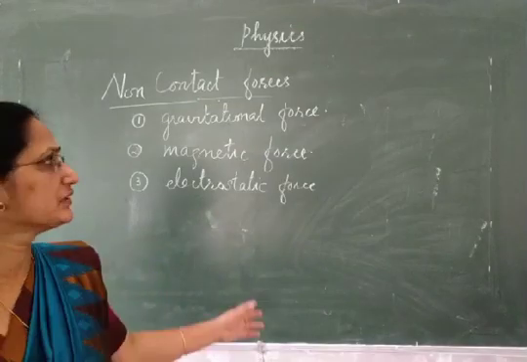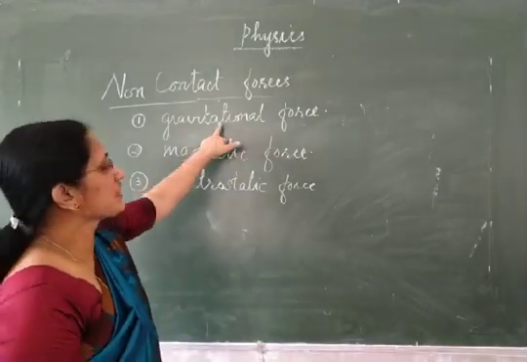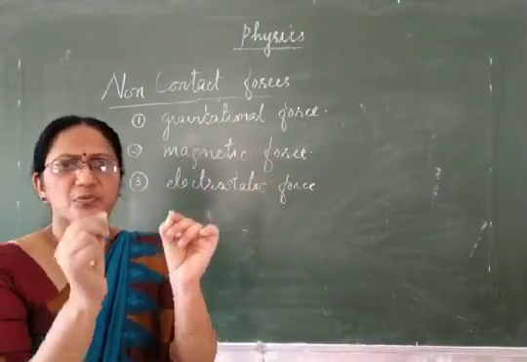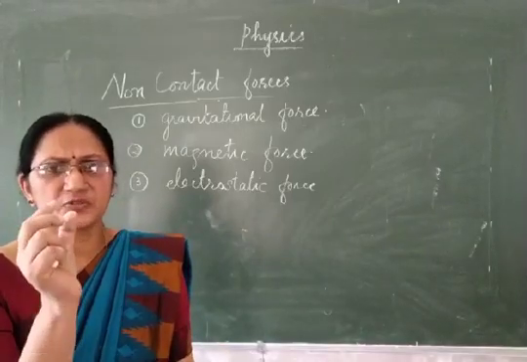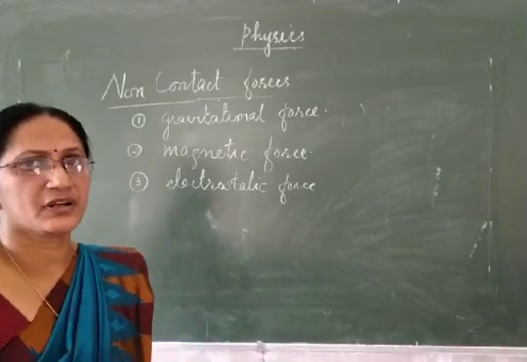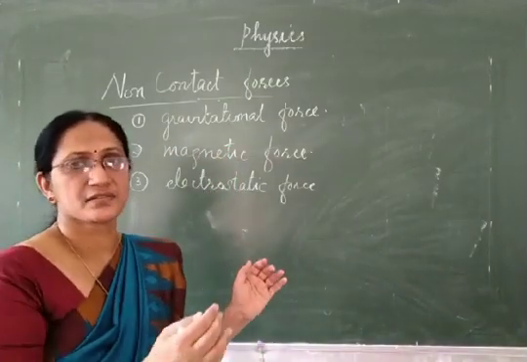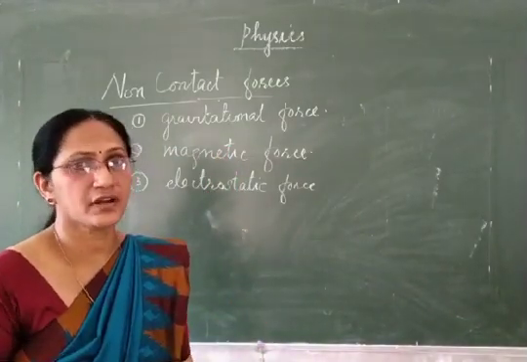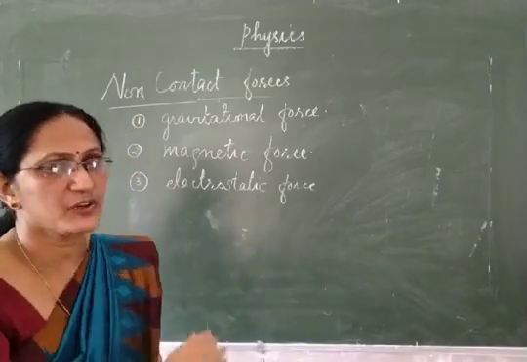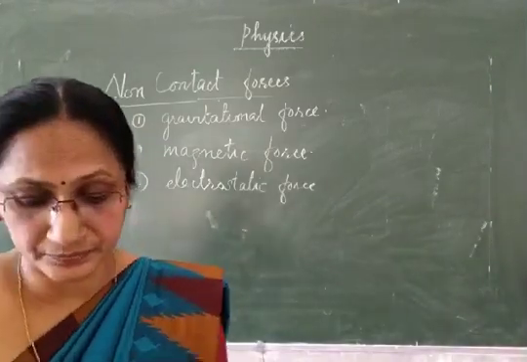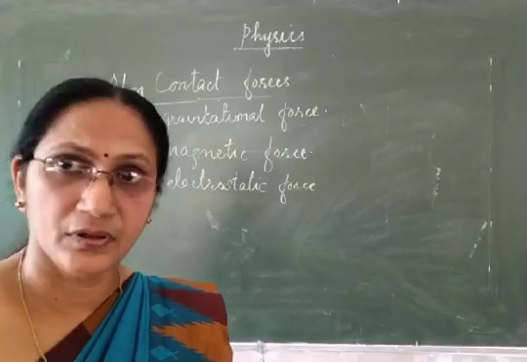That depends on the body. For example, gravitational force between two light bodies is of very small range, very low, less force. But if the two bodies are heavy, like two planets, then it is very high. So its range varies from very low to very high.